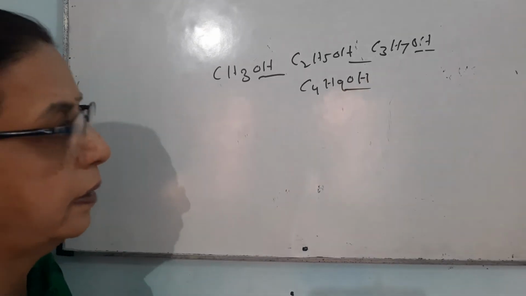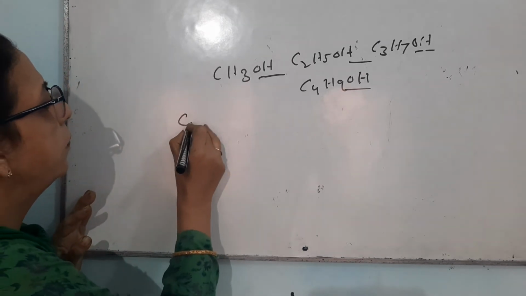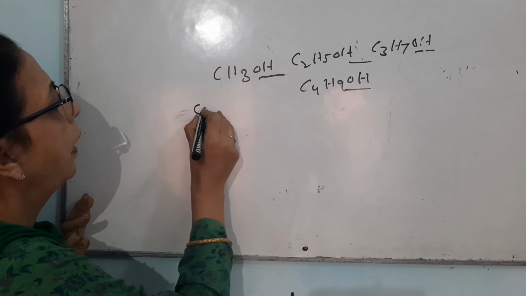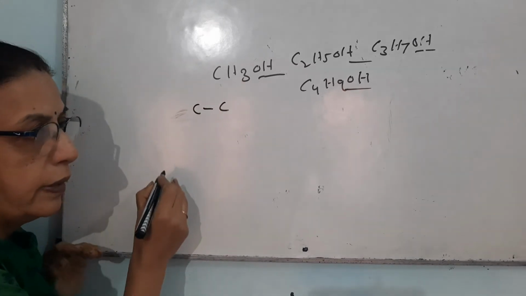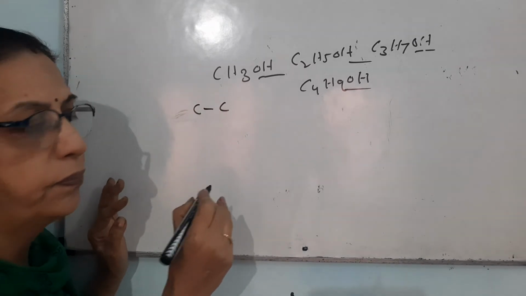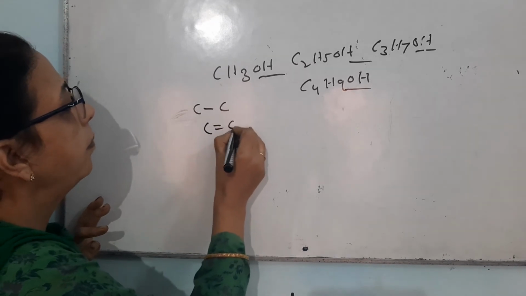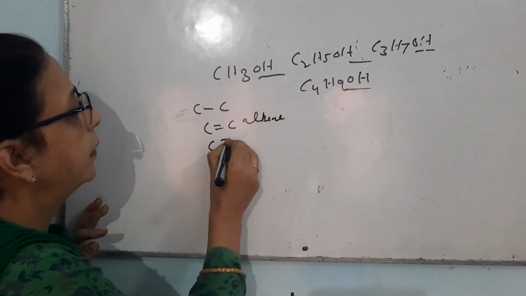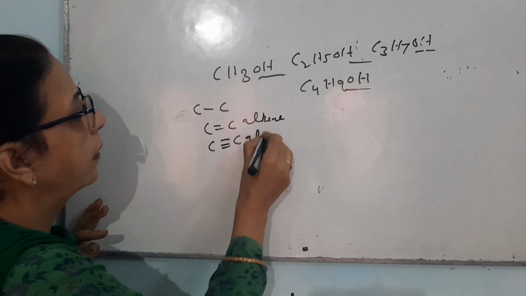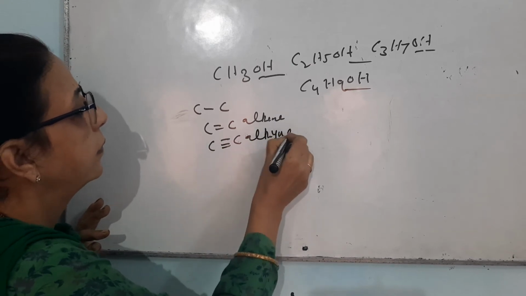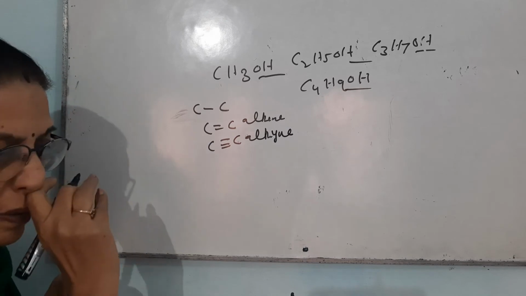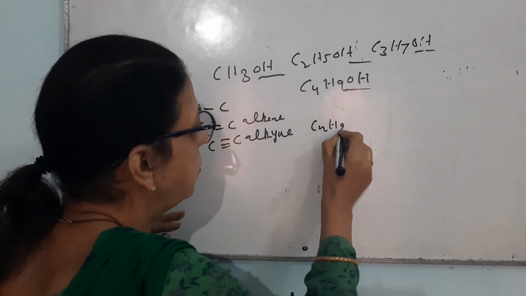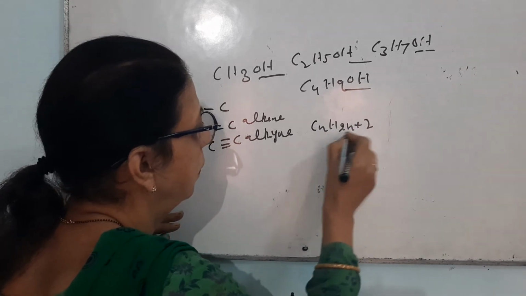This series will be known by the name of homologous series. Now let me consider one homologous series of alkanes. All the carbon-carbon single bonded compounds are called alkanes. Carbon-carbon double bonded compounds are called alkenes, and carbon-carbon triple bonded compounds are called alkynes. For alkanes, I have already told you the general formula, that was CnH2n+2.